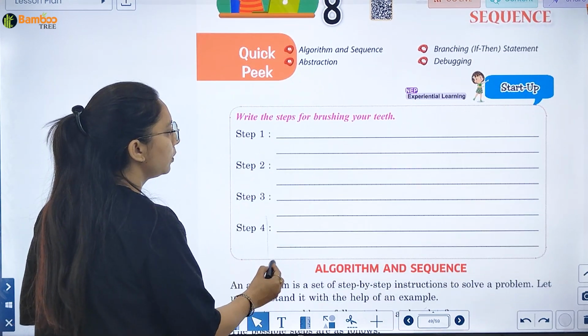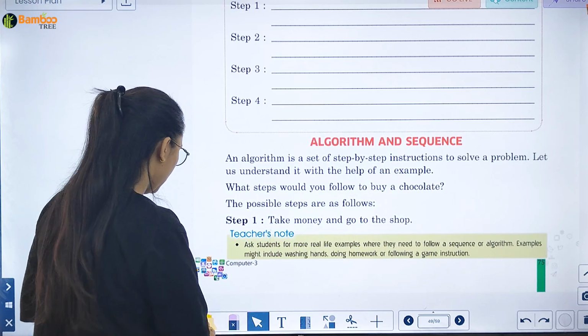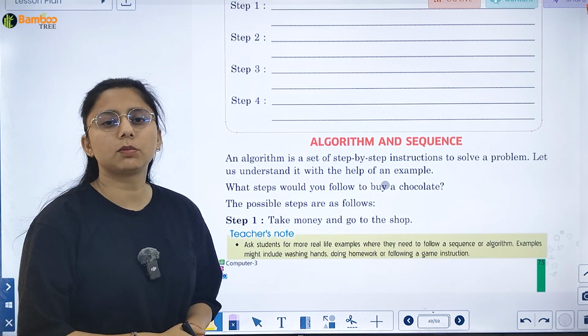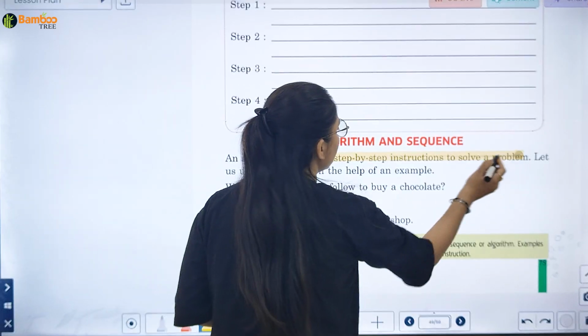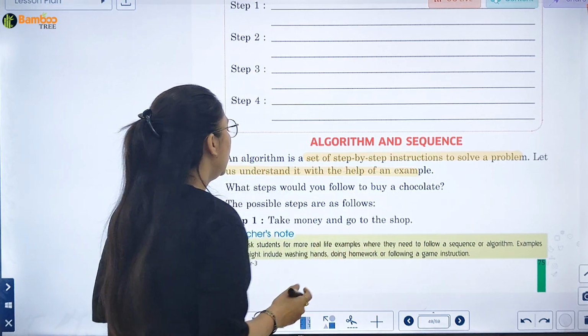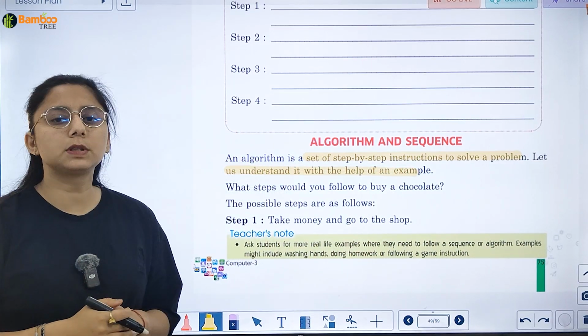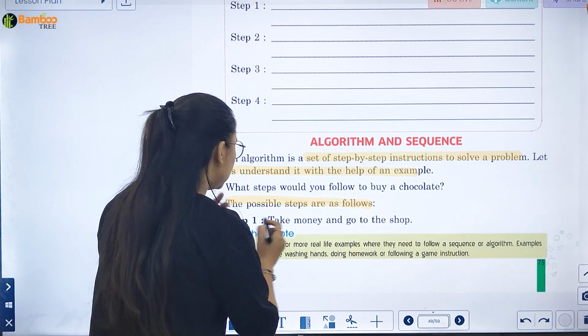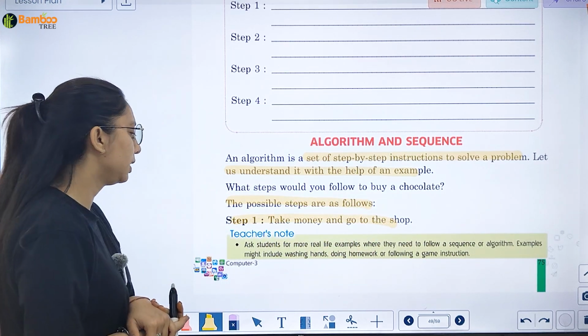Here what you have to do, you have to write the steps of brushing your teeth. So what is algorithm and sequence? Algorithm is a set of step-by-step instructions to solve a problem. Let's understand it with the help of an example. The possible steps are as follows. Take money and go to the shop.